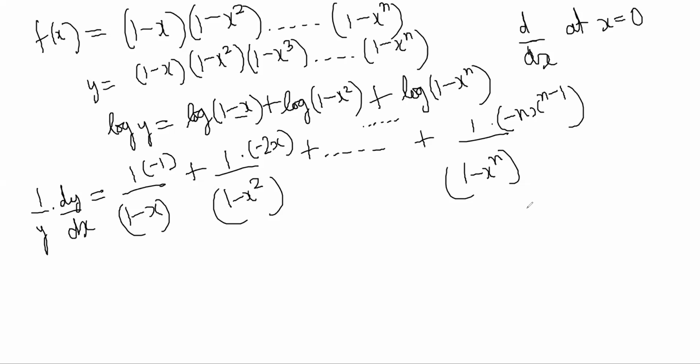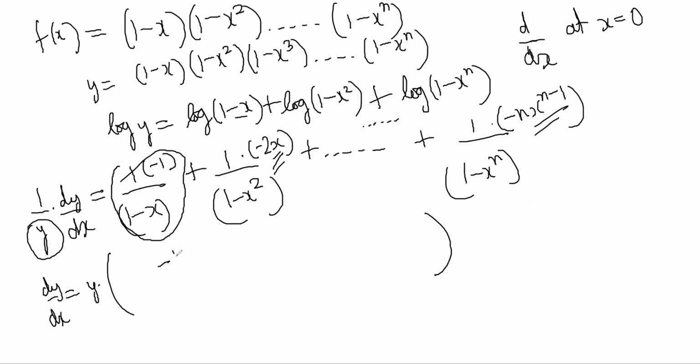Now here the value of this we have to find at x = 0. So y is here, so y I have to multiply later. dy by dx is equal to y into this whole thing. Then when you put x = 0, all these terms disappear. Every term disappears, so only the first term remains: minus 1 by (1 - 0), plus 0, plus 0 and so on.